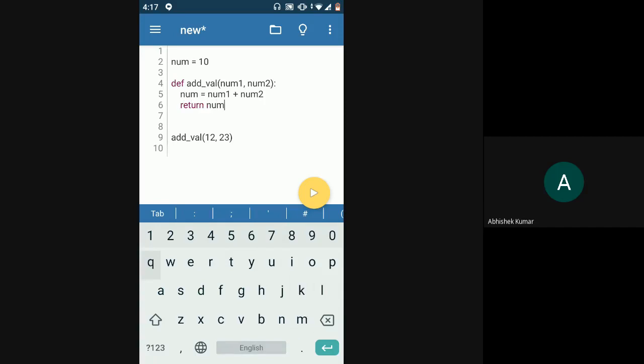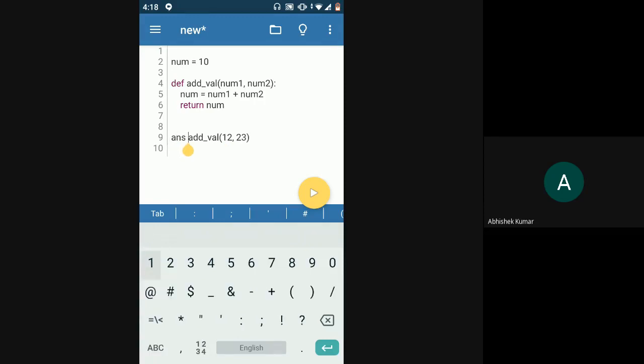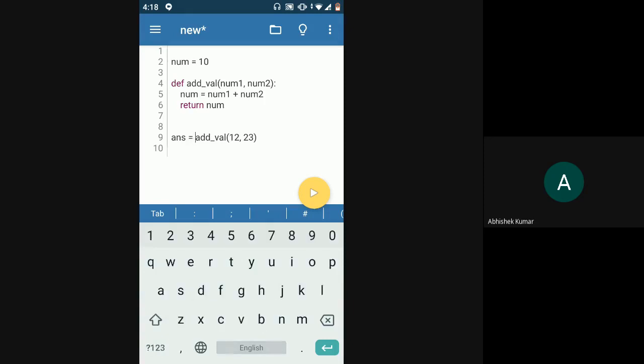When you say return, wherever the function is being called, at that point, this function will return the value. Returning the value means I can save that value in some other variable. So wherever I'm calling that function, I have to ensure that whatever is getting returned from the function gets saved at some point. Okay? And here you might say this num is already saved here. Why do you have to return it and then save it in another variable? That is because this num is a local variable.